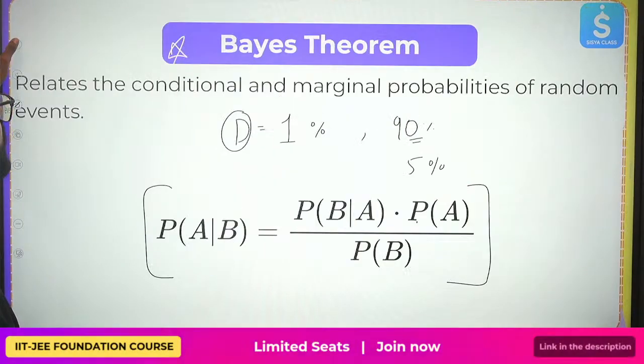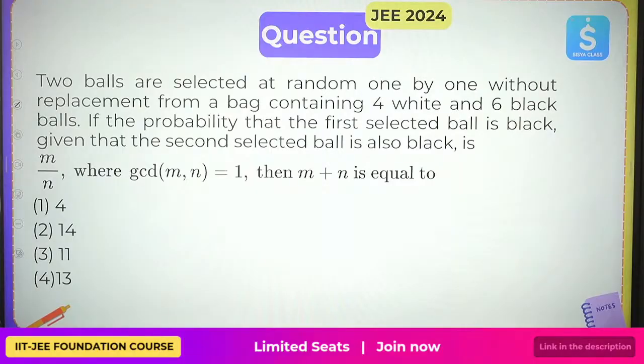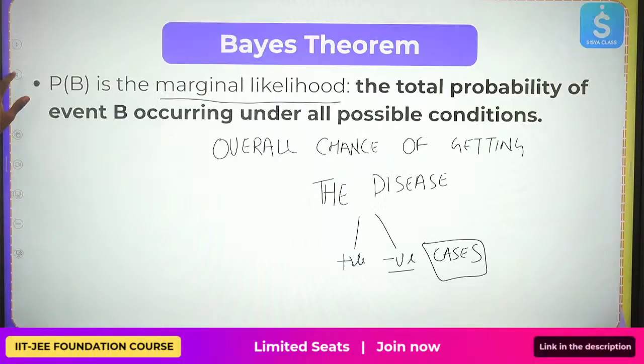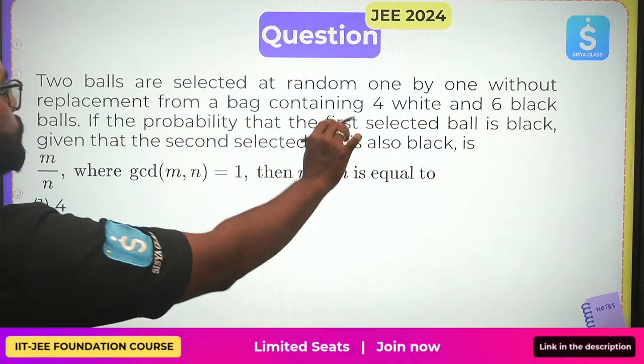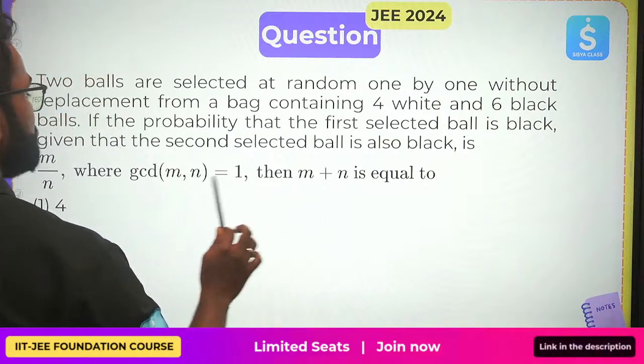Now let us look at something. Okay, question. Two balls are selected at random, one by one, without replacement from a bag containing 4 white and 6 black balls.